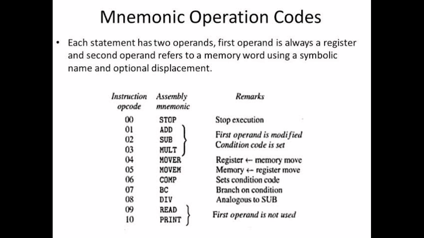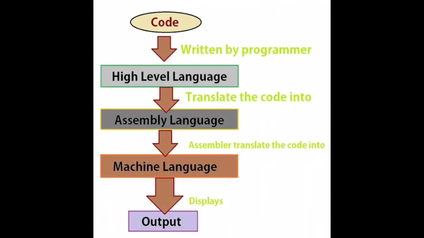In this language, some codes are used to create assembly level language. These codes, as in this picture, are stop, add, swap, multiply, move, divide, read, print, etc. These are the mnemonics codes used in assembly level language.